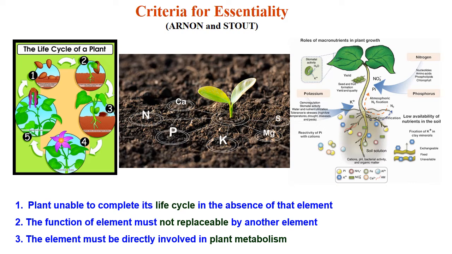Say for example nitrogen. Nitrogen is essential for completion of the life cycle of a plant, and the function of nitrogen, for example synthesis of amino acids and synthesis of protein, is not replaceable by another element, and these proteins or amino acids are directly involved in plant metabolism.